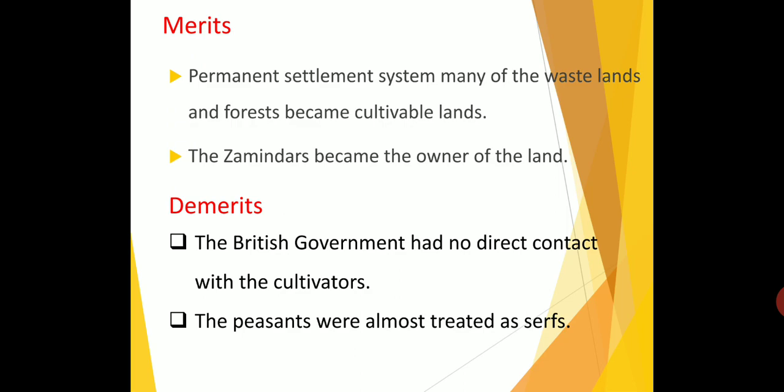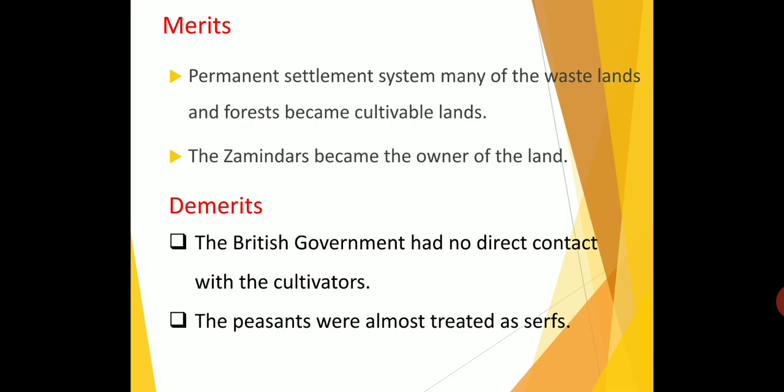And this system secured a fixed and stable income for the British government, because it is a 10-year settlement. For 10 years they will not change any tax. So it is fixed and stable income. Stable means normal income got by the British government. This is the merit of the permanent settlement.